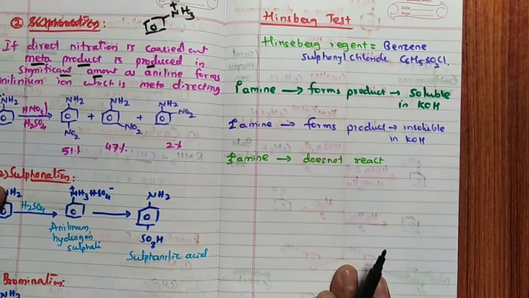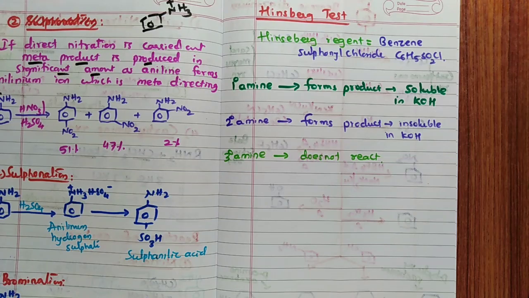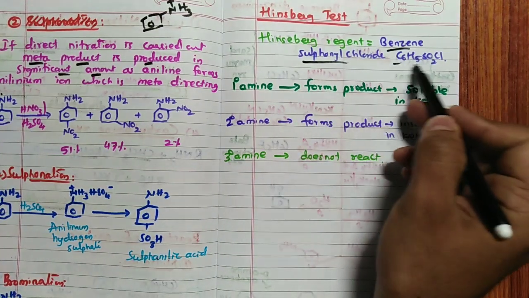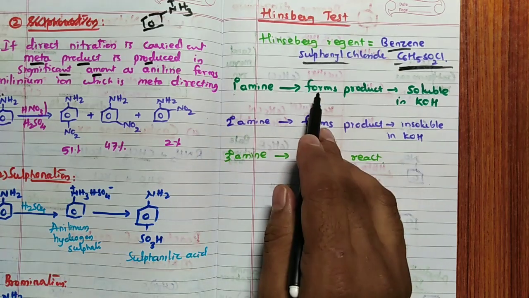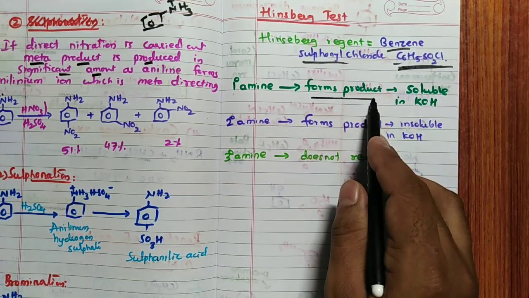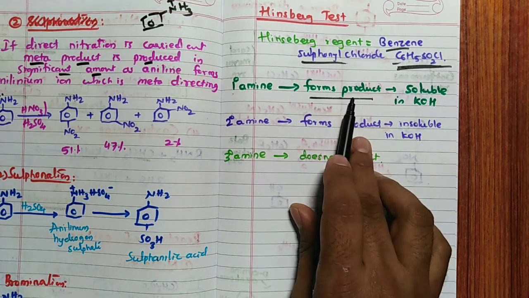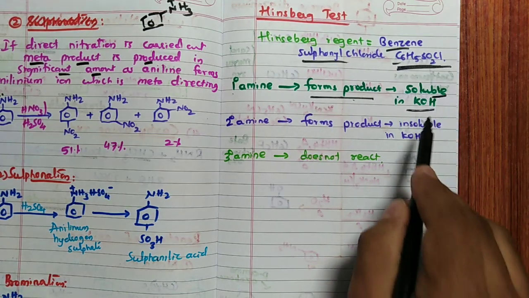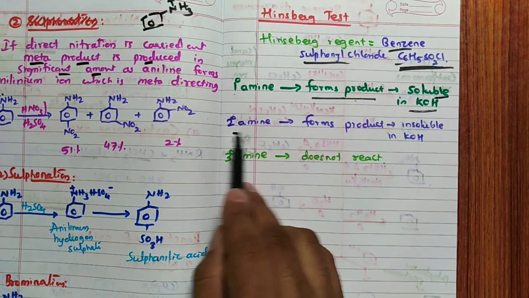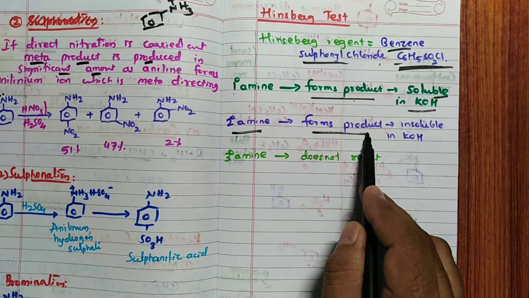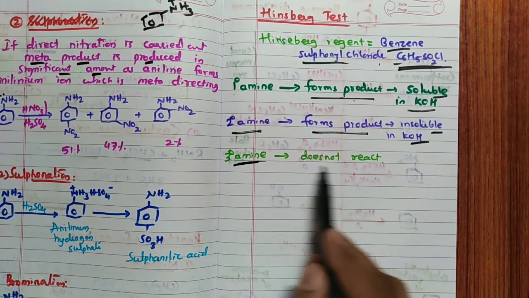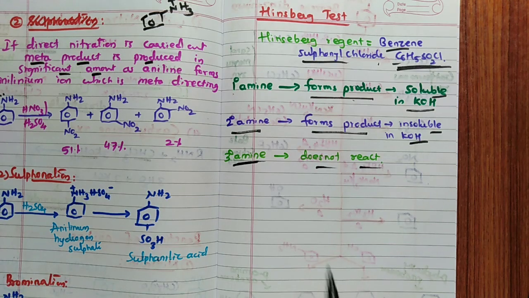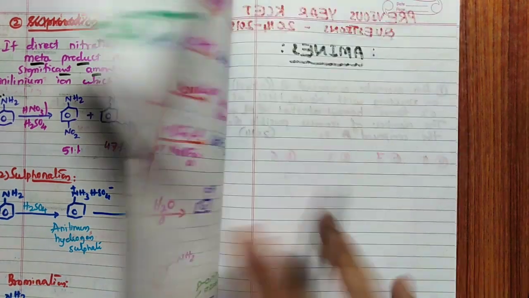Lastly, Hinsberg reagent, the differentiation test. Hinsberg reagent is nothing but benzene sulfonyl chloride, C6H5SO2Cl. Primary amine, if it reacts with this, forms a product; it is not necessary to remember the product here. The product which is soluble in KOH is the test for primary. Secondary amine reacts with this to form a product which is insoluble in KOH, which is the test for secondary. Tertiary amine does not react, remember.